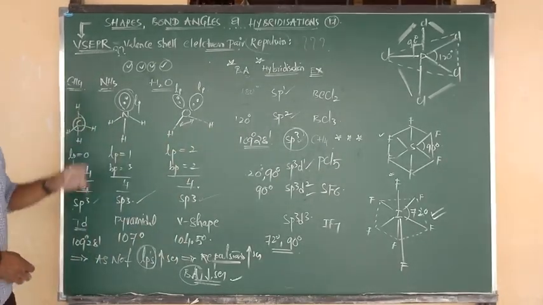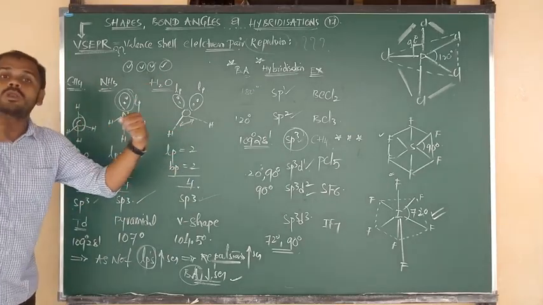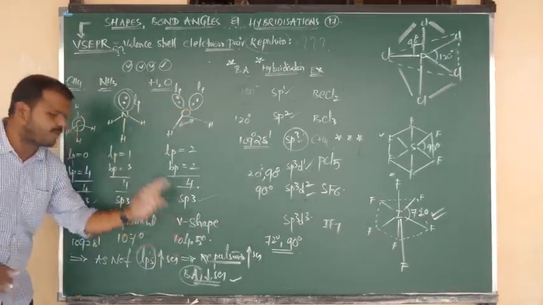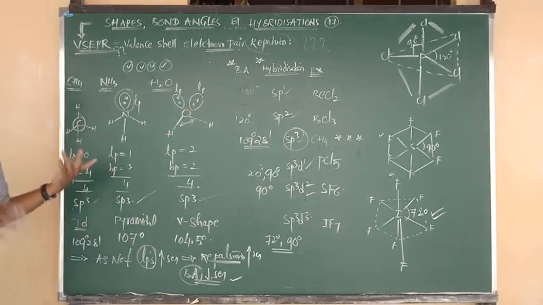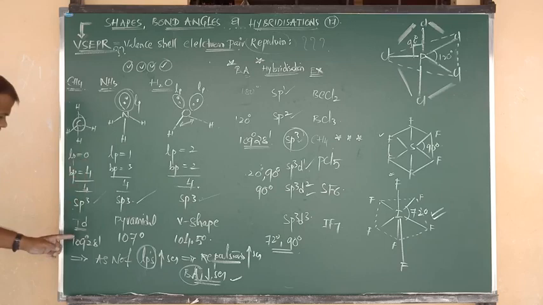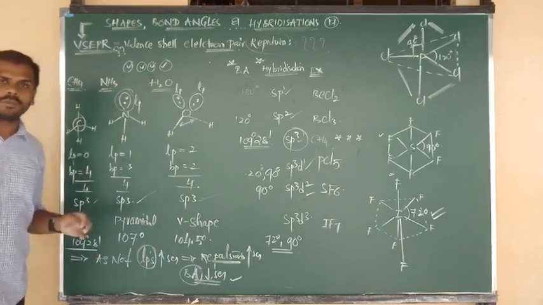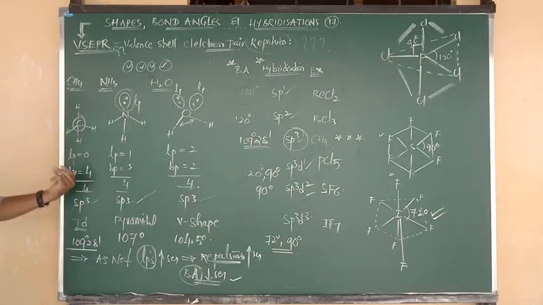So in these three molecules, the water molecule contains more repulsions, that's why it has the smaller bond angle. Methane has no lone pair, no repulsion, exact bond angle 109 degrees. Water has more repulsions due to the presence of two lone pairs. Methane has the larger bond angle, 109 degrees.